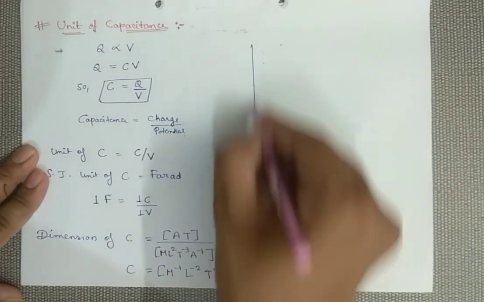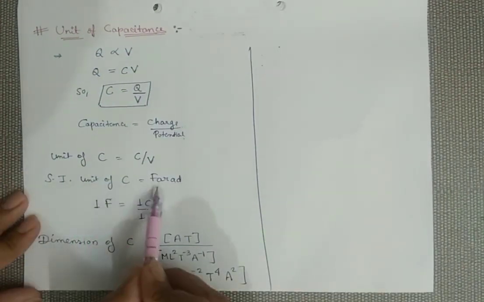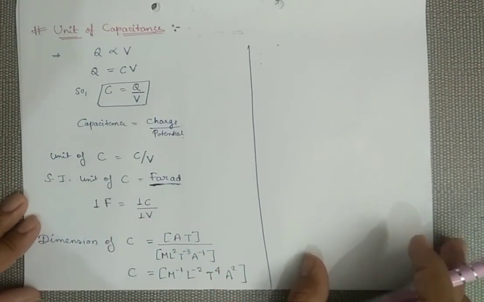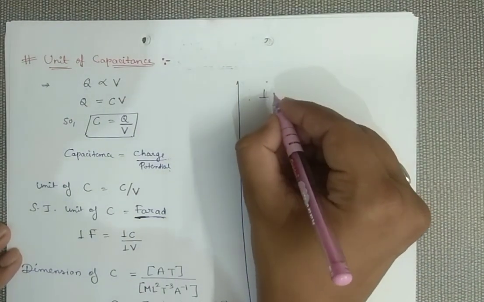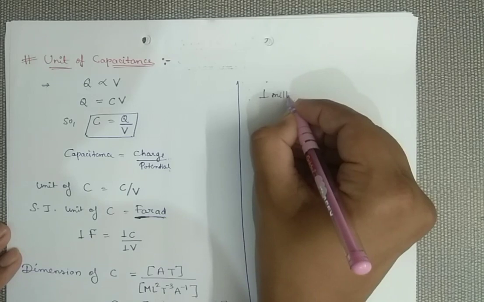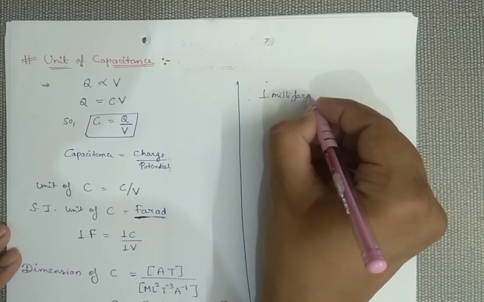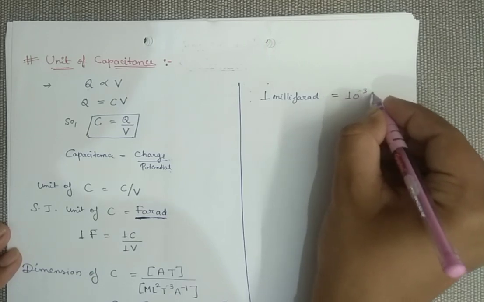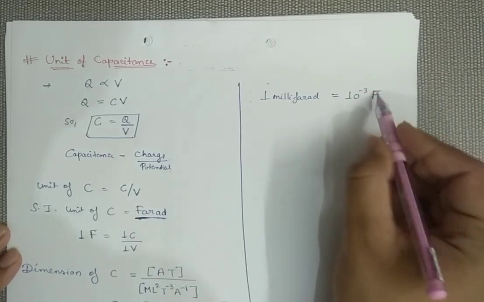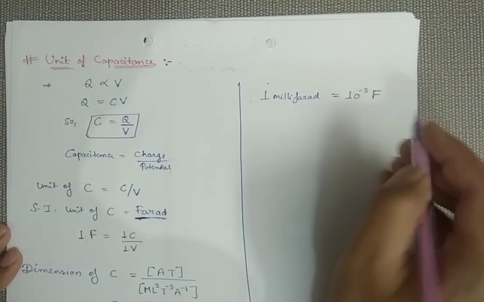Now this farad which I am talking about is a very big unit. So generally we take a smaller quantity; in numerical problems you will get something like millifarad. 1 millifarad is 10 raised to the power minus 3 farad. We use capital F for the farad representation.